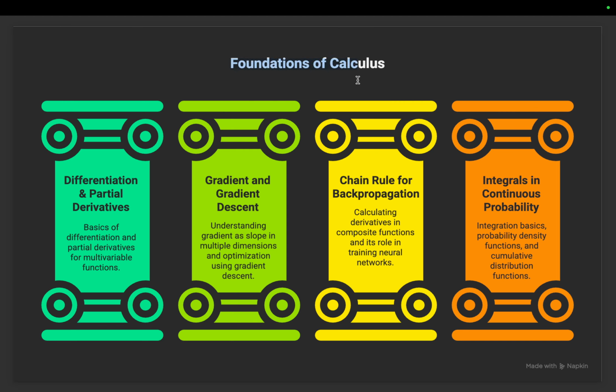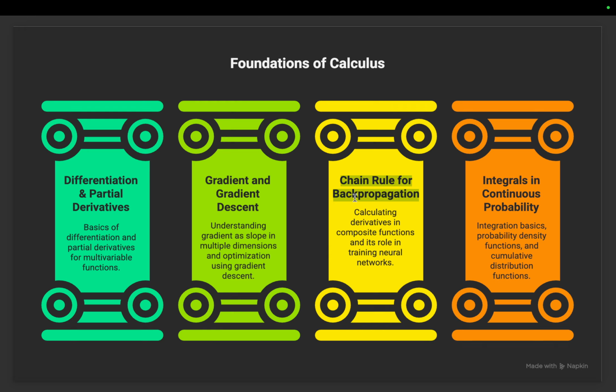Then we have to study calculus. Calculus is one of the very important topics. First we'll study differentiation, like single variable differentiation. Then we'll study limit, continuity, differentiability. Then we're going to study Taylor series, maxima and minima. And after that we will study the chain rule of back propagation. This is one of the very important topics when we study back propagation in neural networks.